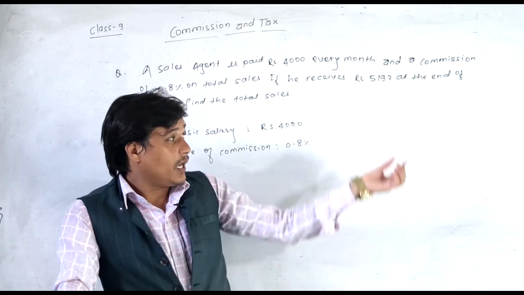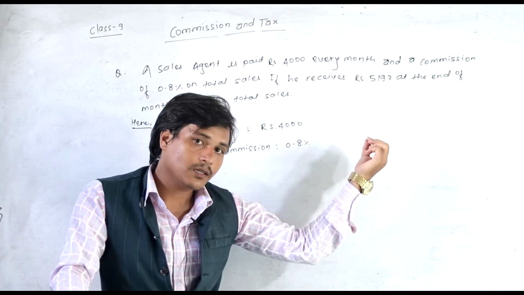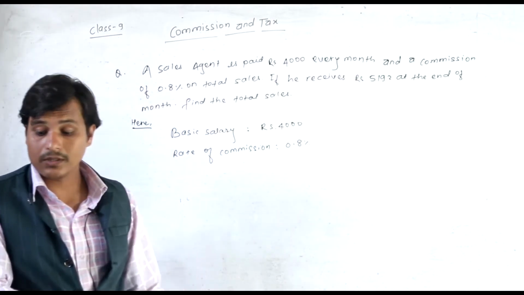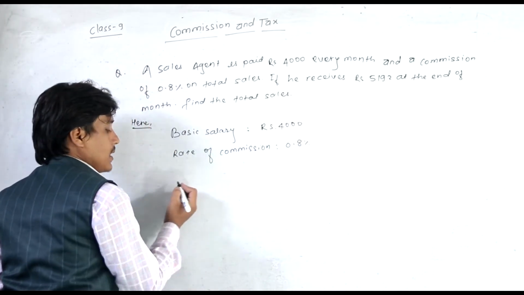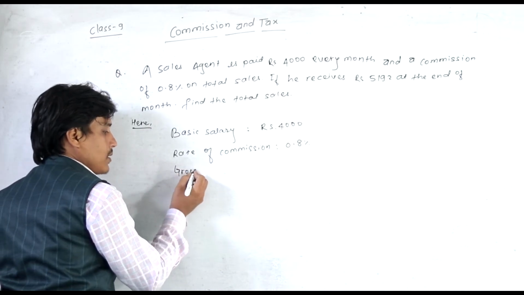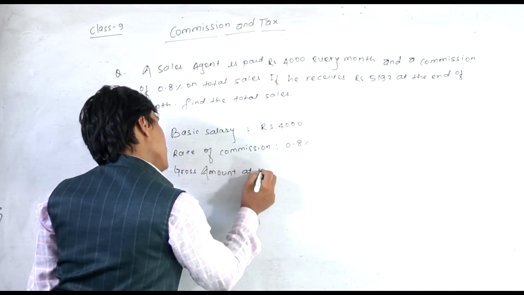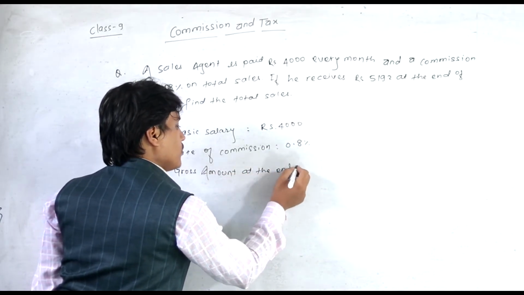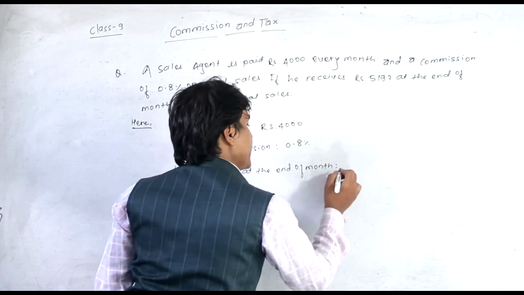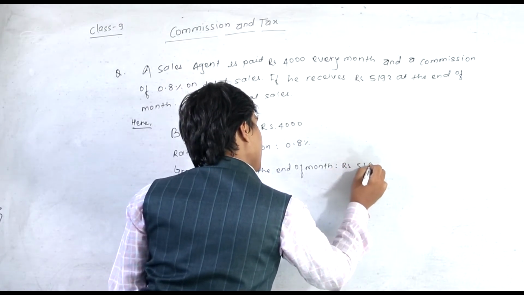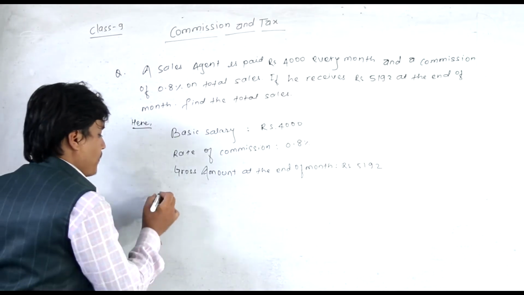5,192. That means this amount is his basic salary plus commission amount, that is his gross amount at the end of month. Gross amount at the end of month is equal to Rs 5,192.